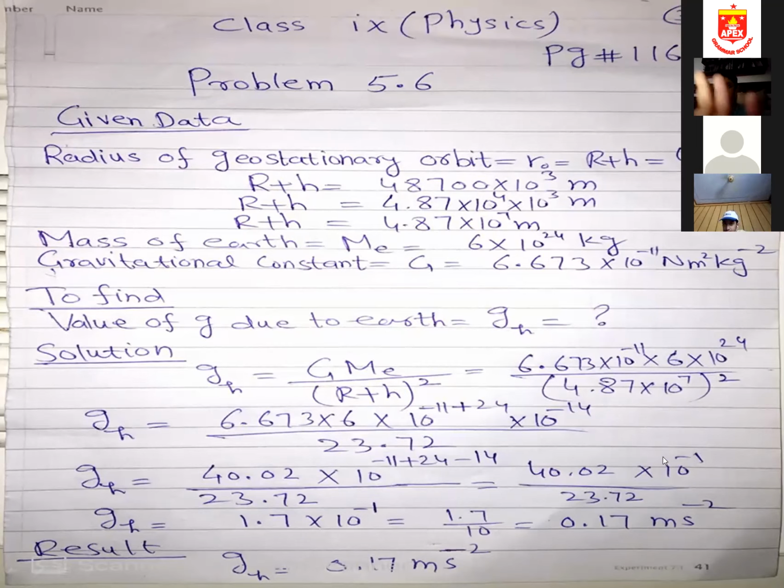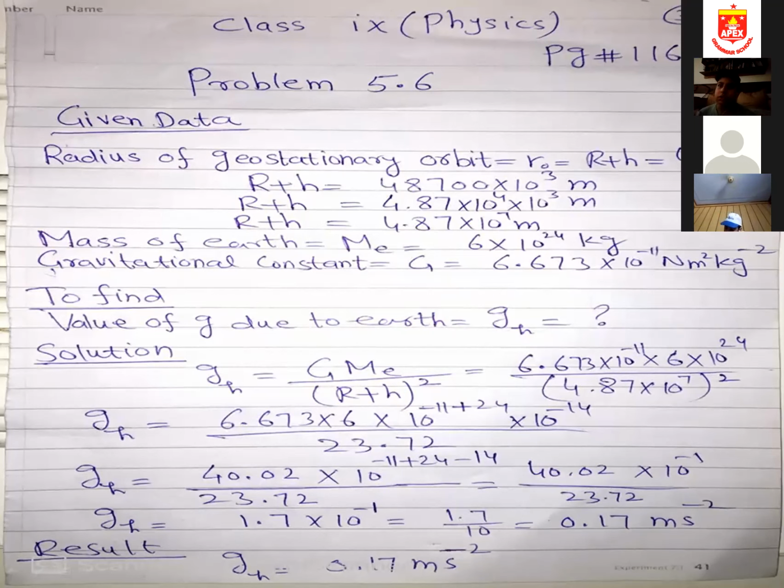This 10 raised to the power minus 1 will come here. If it is at the top it is negative; if it goes down, its power will be positive 10. So 1.7 divided by 10, you will get 0.17. The unit of small g is meter per second square, because this is acceleration. So our value of g at height is 0.17 meter per second square. Okay.